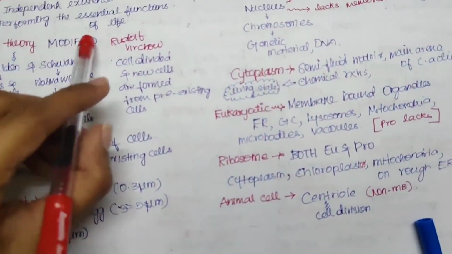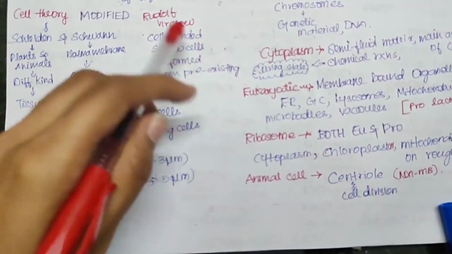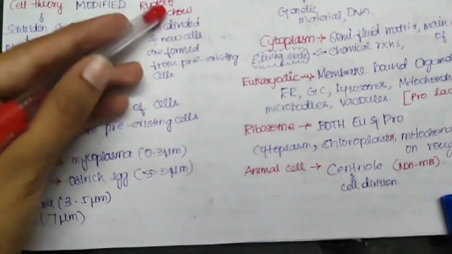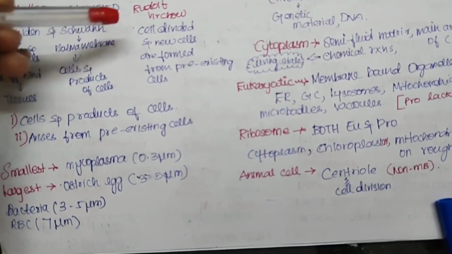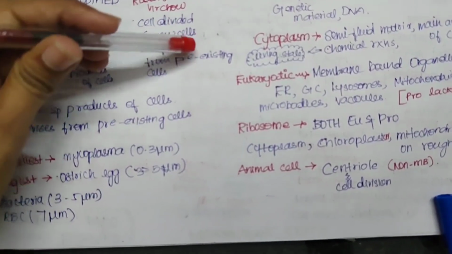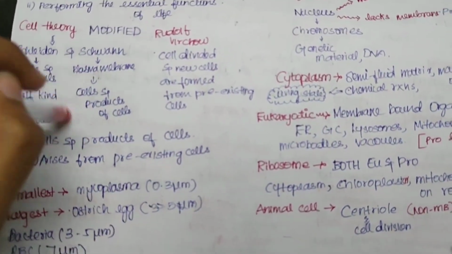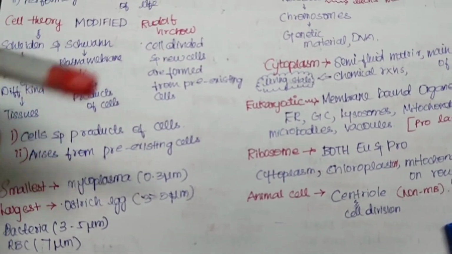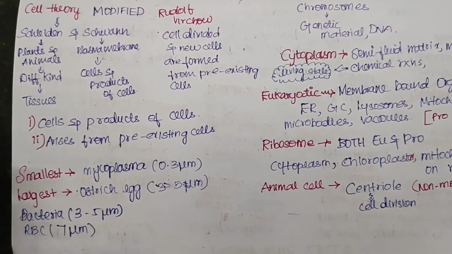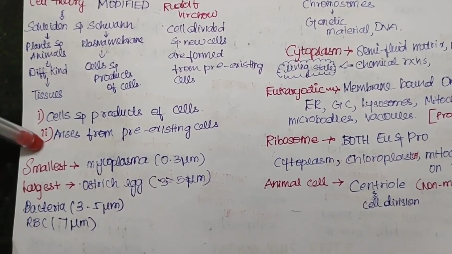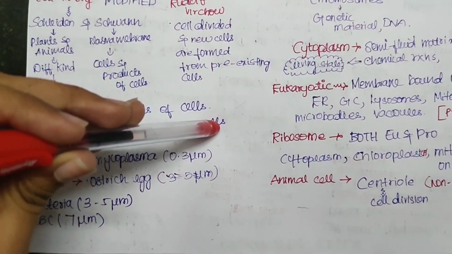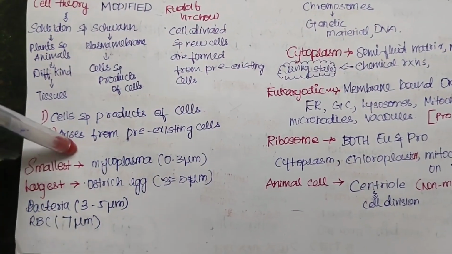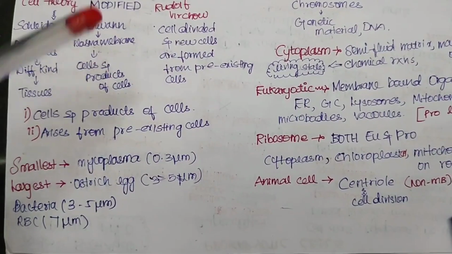In the cell theory, Rudolf Virchow made some modifications, because whenever a theory is proposed, we have some changes and improvements. He said that the cell divides and new cells are formed from pre-existing cells. In the old theory, they didn't explain how new cells are formed, so he concluded that new cells are formed from pre-existing cells only. Based on this, the cell theory has two main points: an organism is made up of cells and the products of cells, and new cells arise from pre-existing cells. This is the concept of cell theory.